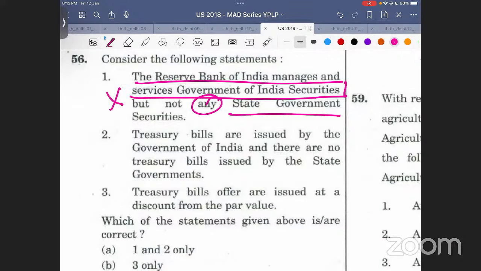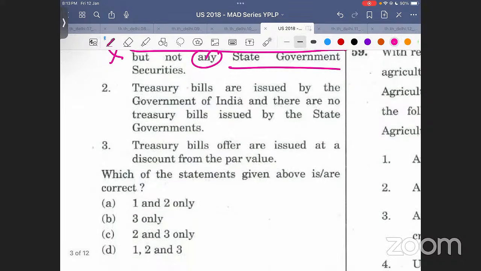And third thing, third logic, if not the RBI, who is going to handle the state government securities? Who is going to handle the state government securities? बताइए, समझ में आई बात? कोई और तो नहीं है ना. There is no other bank. करेक्ट. ऐसा तो नहीं है ना कि उत्तर प्रदेश का अपना एक रिजर्व बैंक है, ऐसा तो नहीं है ना.